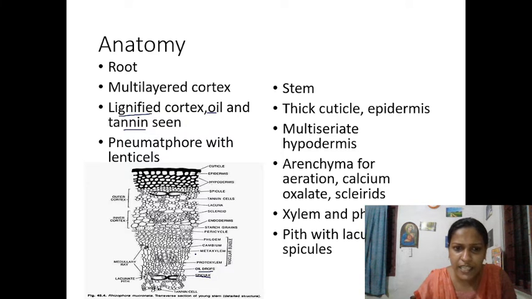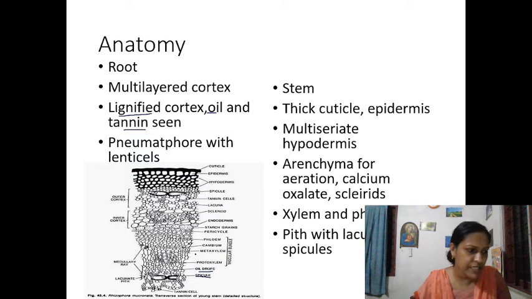But inside, you can see additional structures like starch grains and spicules. They are reserve materials. Tannins are there. So the outer cortex and inner cortex are filled with lignified cells, oil, tannin, starch grains, spicules, oil droplets, everything you can see inside the cortical areas.